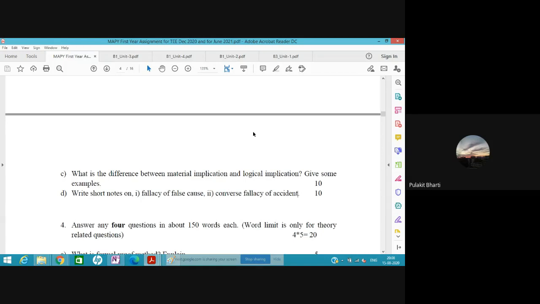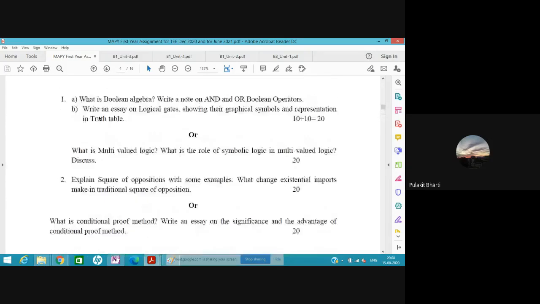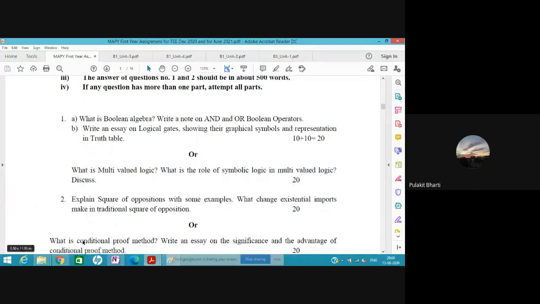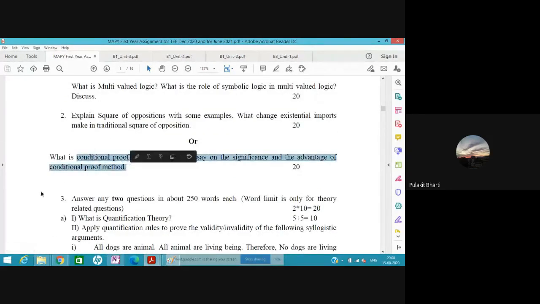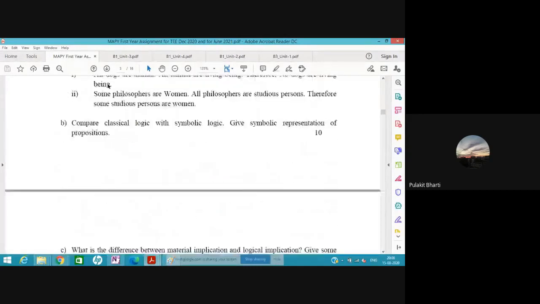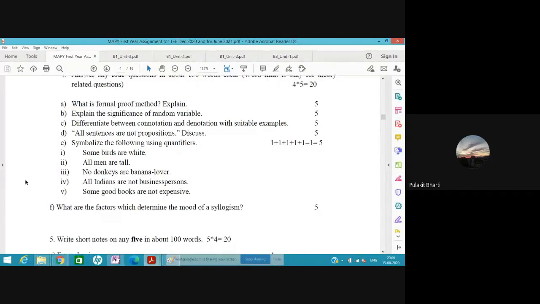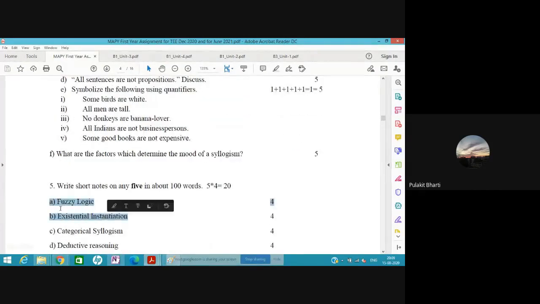If anyone else wants to take any of the remaining questions, like the second part, multi-logic value of the first question, then the conditional proof method question. Apart from the third question, you can take the fourth question's A and B parts, and the fifth question's A and B parts. These are also not done. So if anyone wants to fill the gap, you are welcome. You can write on the group that you have covered this question. And then, Govind, should we wrap up now?